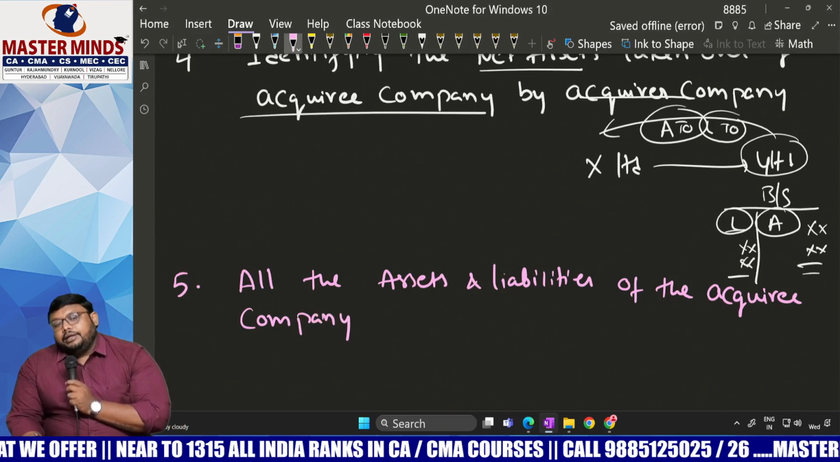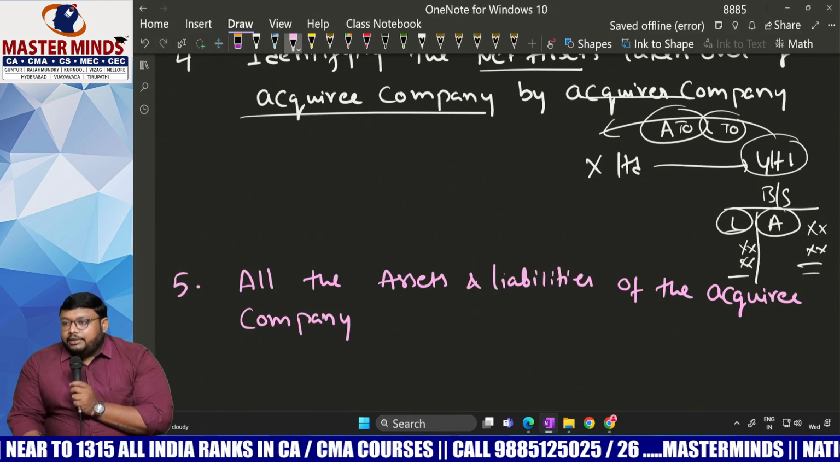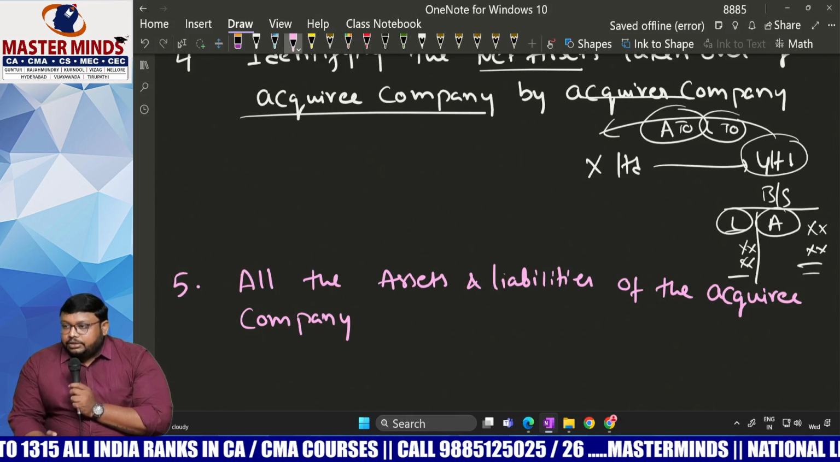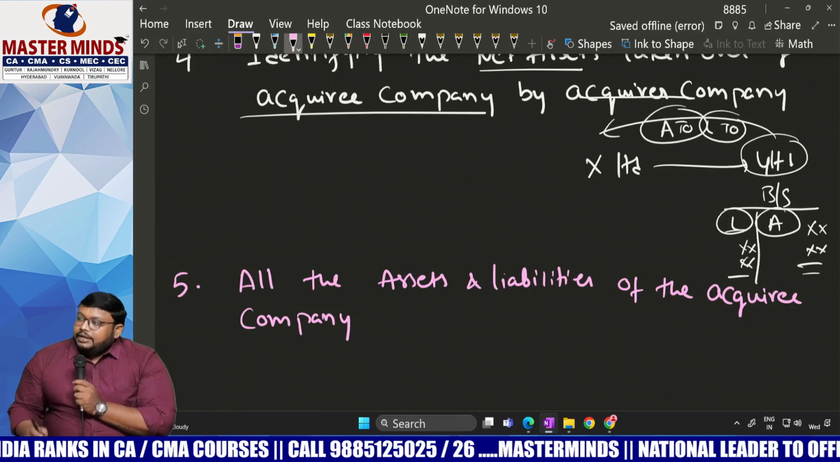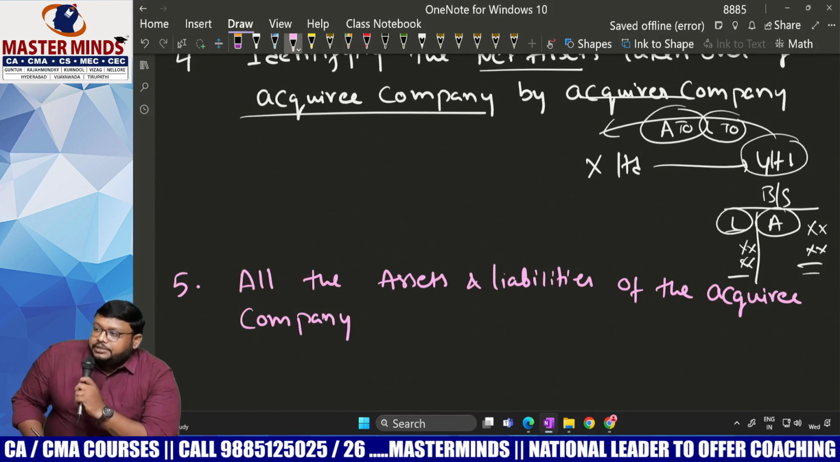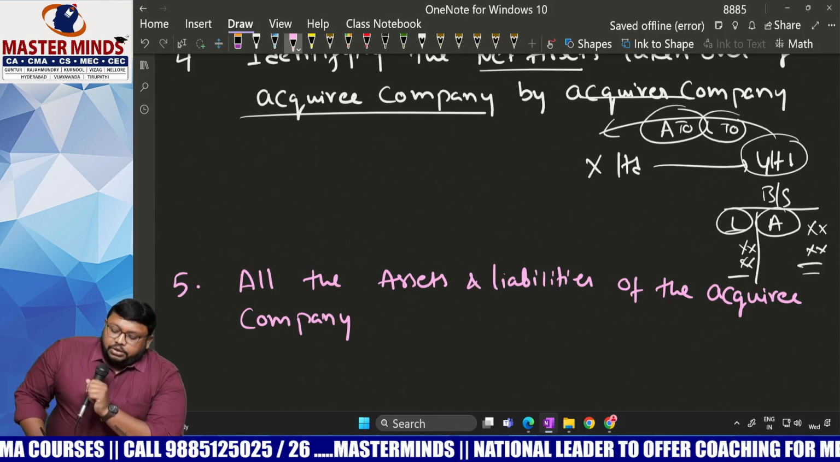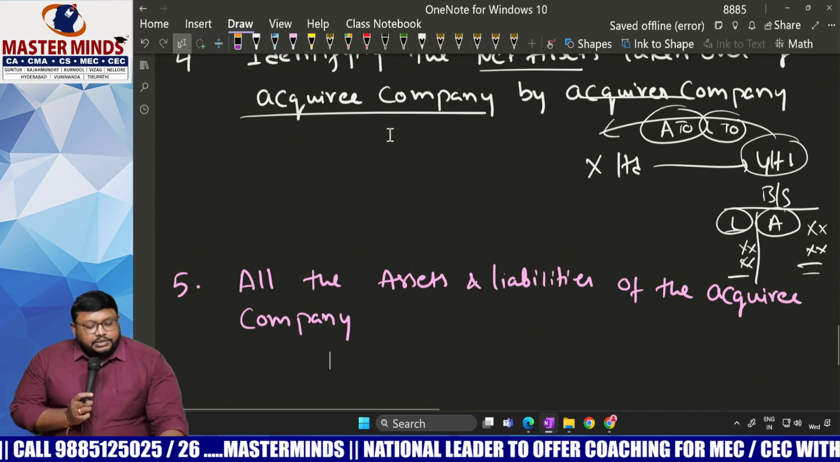Here, liabilities means outside liabilities only. Everywhere we are considering liabilities means outside liabilities. It does not involve equity elements. Share capital will not be included. Reserves and surplus also will not be included. So here liabilities means outside liabilities. So all the assets and liabilities of the acquiring company shall be taken over